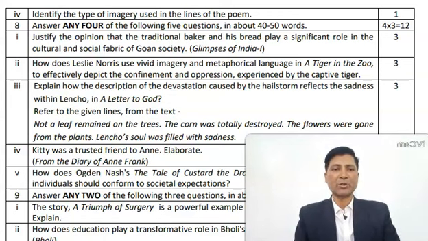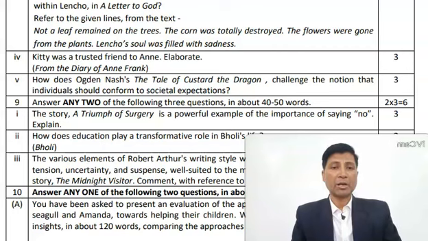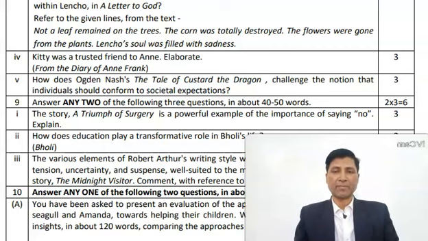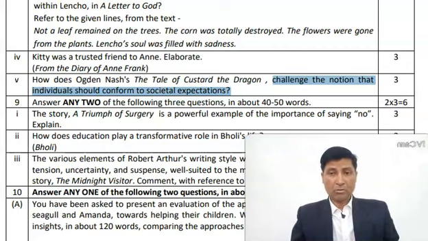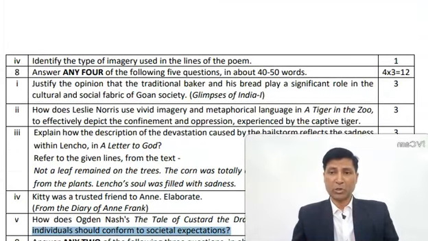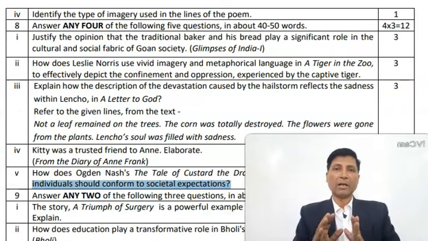Then the last question. How does Ogden Nash's The Tale of Custard the Dragon challenge the notion that individuals should conform to societal expectations? This last question contains something that you may feel uncomfortable to answer. So my suggestion to you will be to go for the first 4. Now, once you have decided which of the 4 questions you are going to attempt, then how you should attempt and how you should prepare henceforth, that means from here onward.